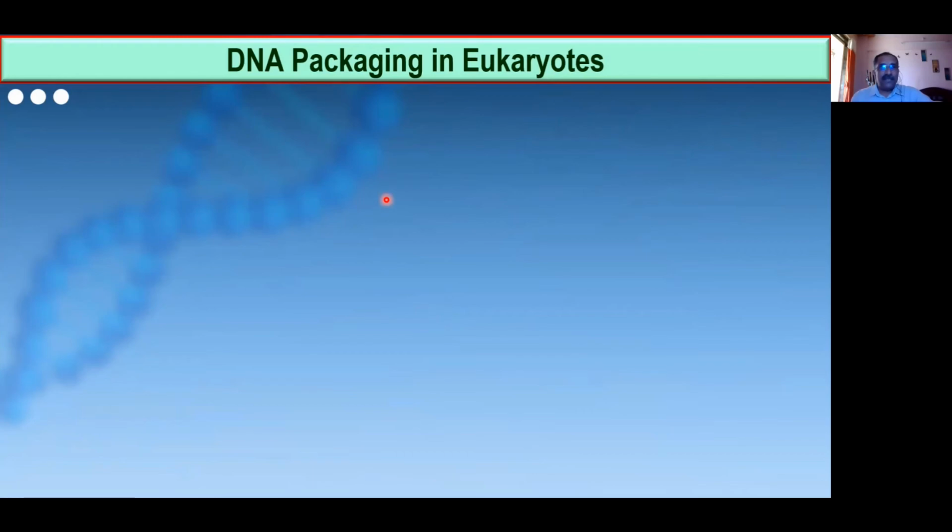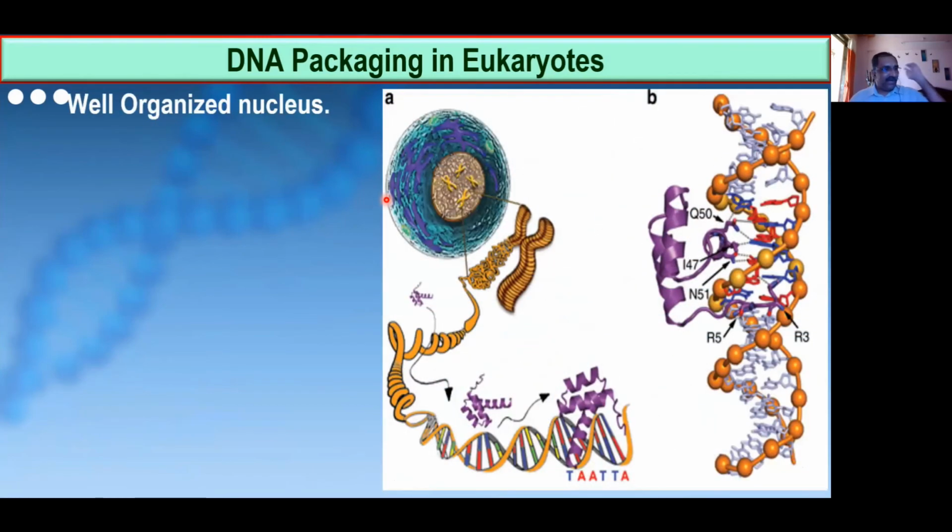Now let us see what is there in eukaryotes. Look at the point over here. Can you see the points which are coming on the display? Anything hiding?